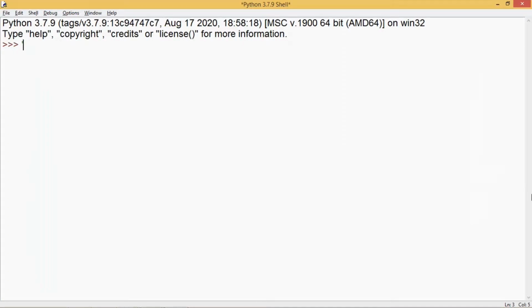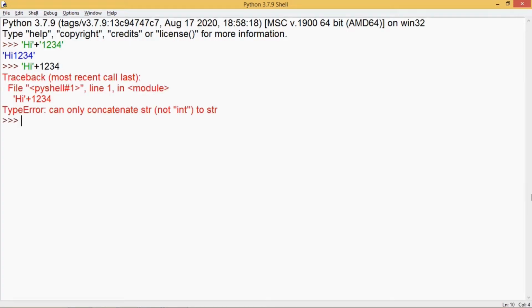So let's say if I write here hi, and then I want to add something like a number here, let's say 1 2 3 4, then the next value must also be a string. So the value comes out to be this, where the string hi is joined to the string 1 2 3 4. But if I write here hi and then the second value is an integer, then this will return an error, because the concatenation can happen only between string values. Let's see how the multiplication operator works.